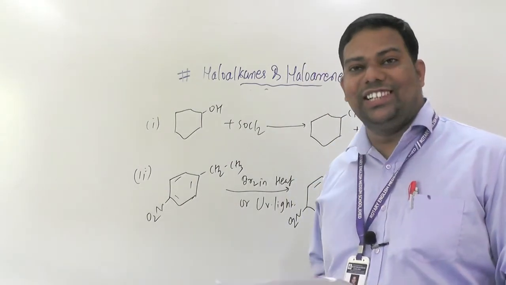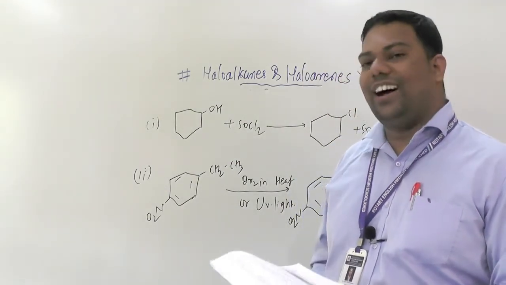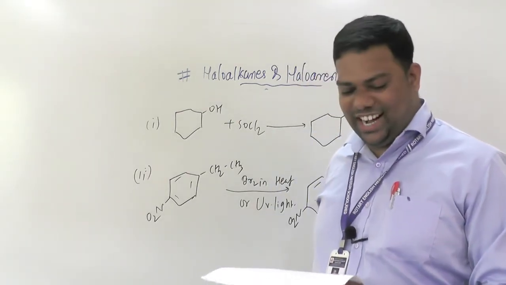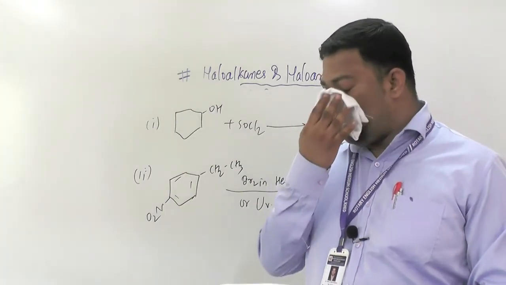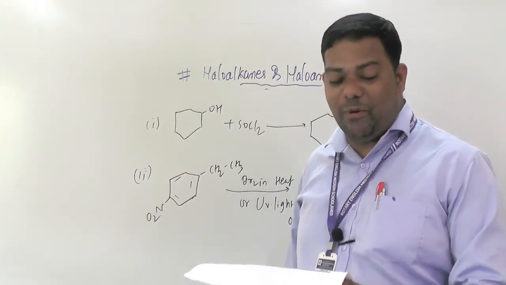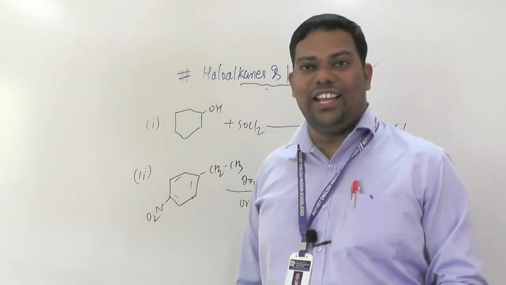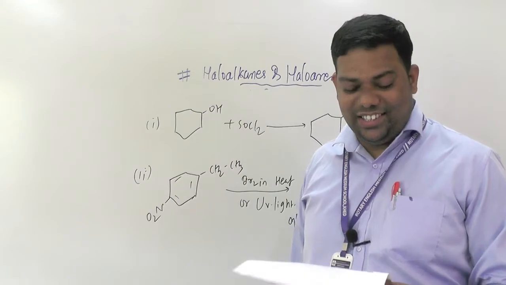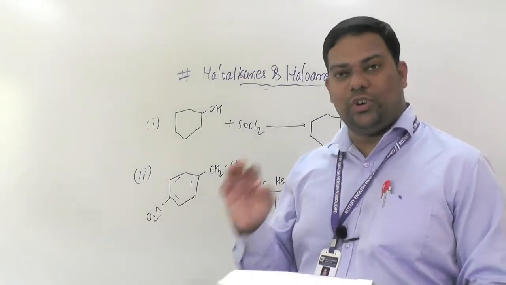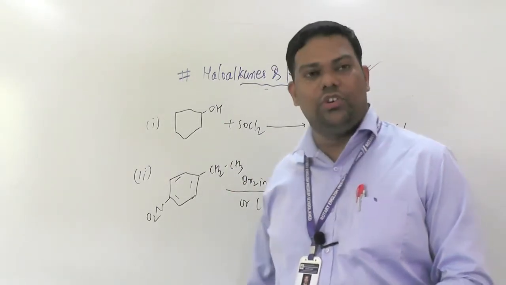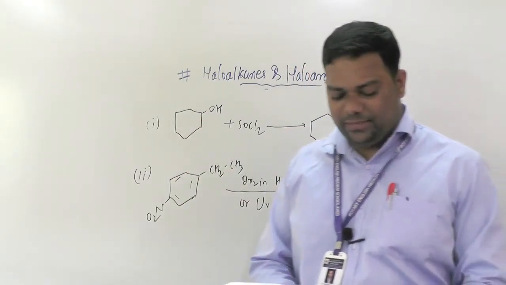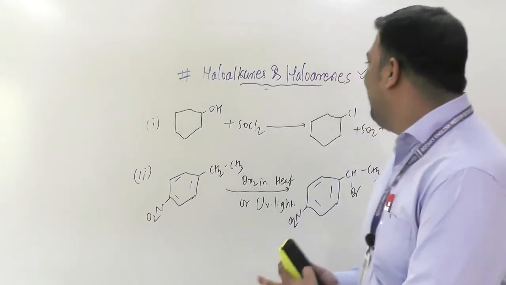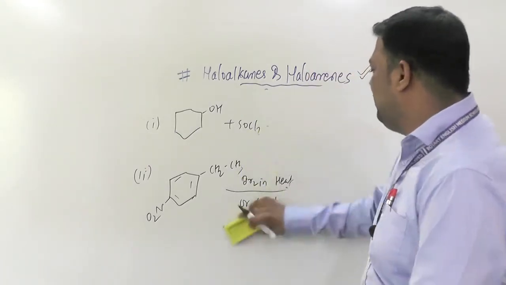KCN gives alkyl cyanide, and alkyl isocyanides they also gave. Nitrite we can form with KNO2 or NaNO2, and silver nitrite, AgNO2, is also there. These are very much important regarding haloalkanes and haloarenes.